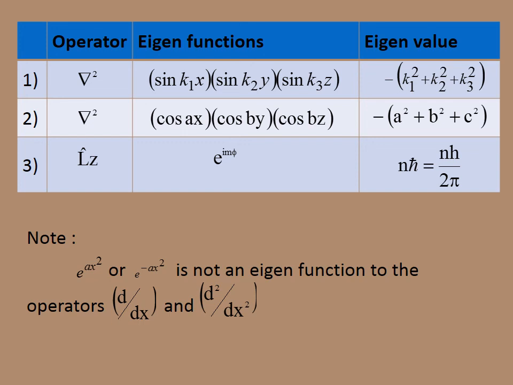And here is a very important point you have to note: e power ax square and e power minus ax square are not eigenfunctions of the operators d by dx and d square by dx square.